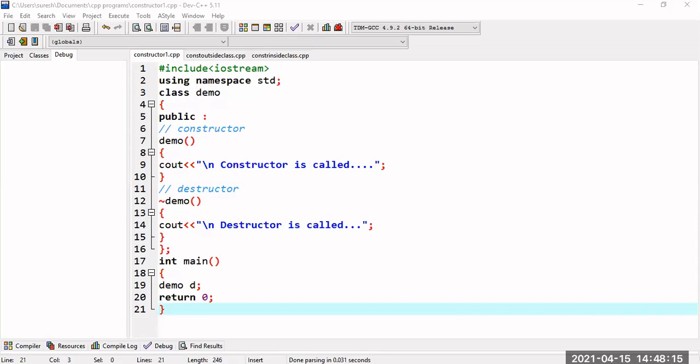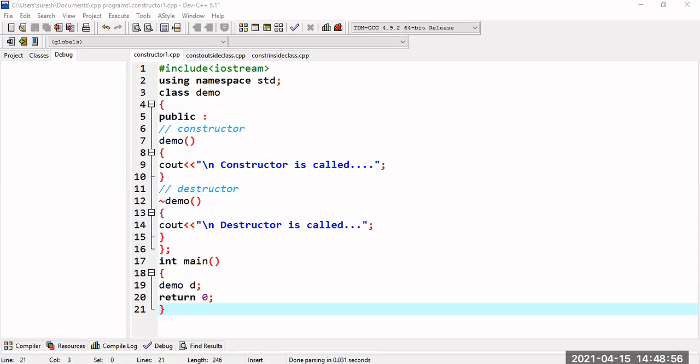A class can have multiple constructors. Why multiple constructors? Because I can have different types of constructors: a constructor without parameters, a constructor with parameters, and a constructor with the same class as a parameter. We have different types of constructors, but there is only one destructor. That's why we can have multiple constructors within the class. That concept is called constructor overloading. But a class can have only one destructor. That is very important. Even if you have many constructors, a class can have only one destructor.